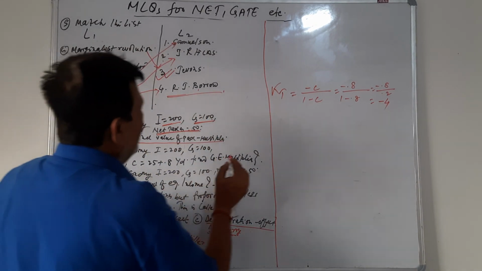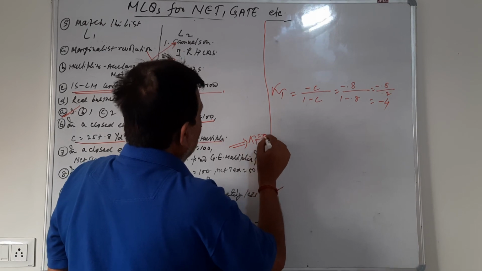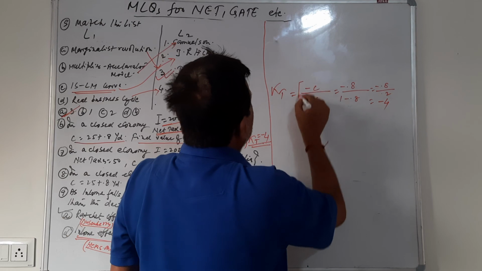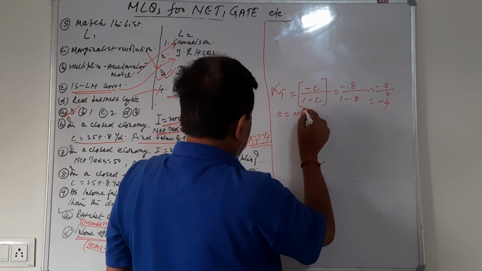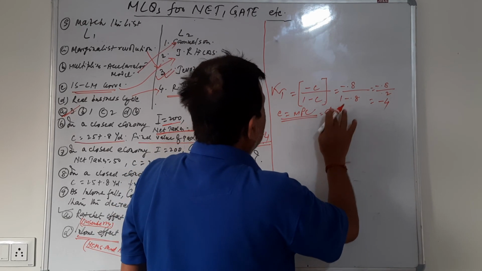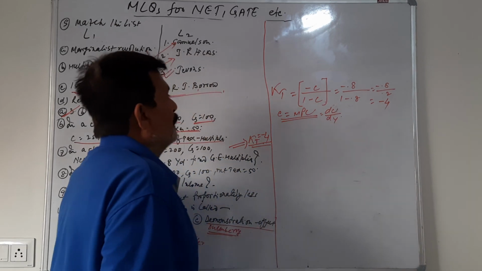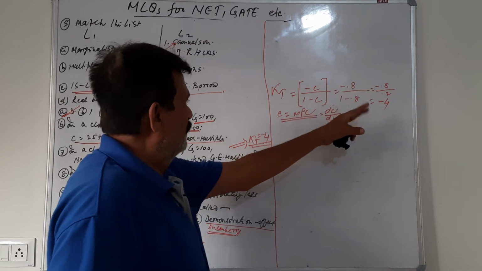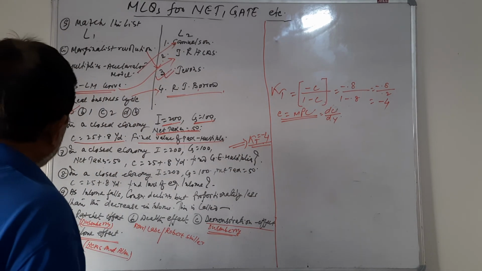So in this case the tax multiplier is minus 4. This is how we calculate, and this should be kept in mind. And here C is MPC. Once again, C is MPC, that is dC by dY, the slope of the consumption function. This happens to be the MPC, it has to be less than 1. So this is the formula, and this is how we get the tax multiplier.